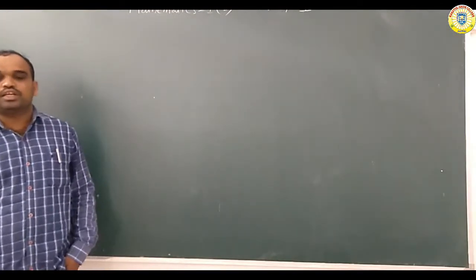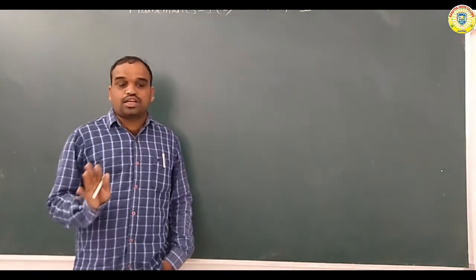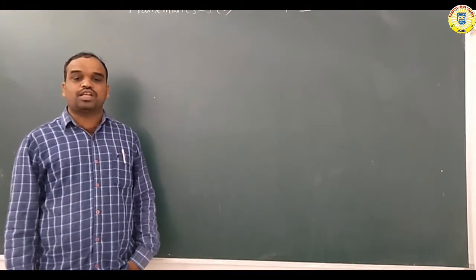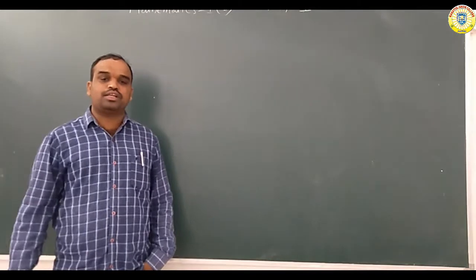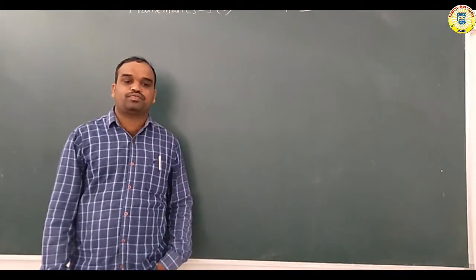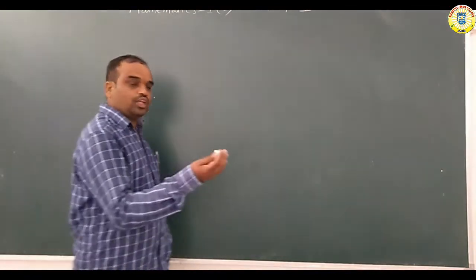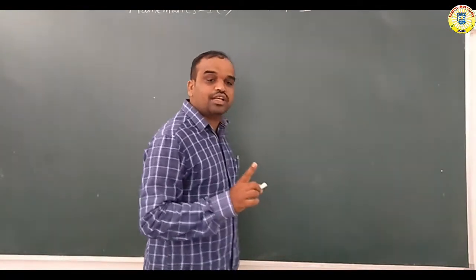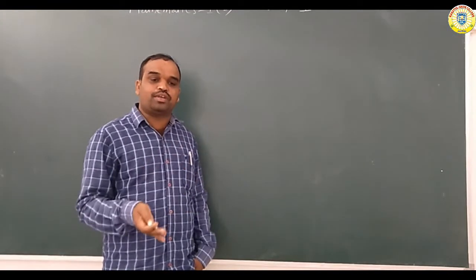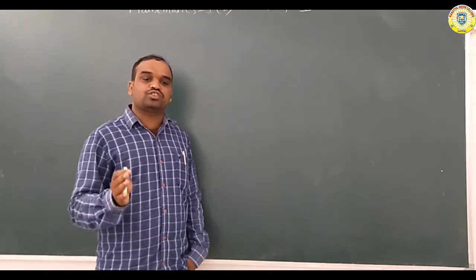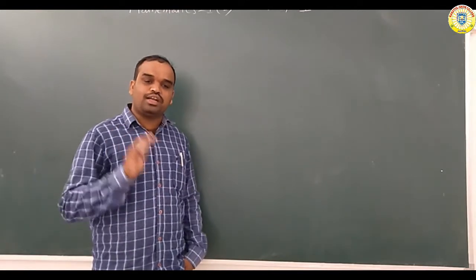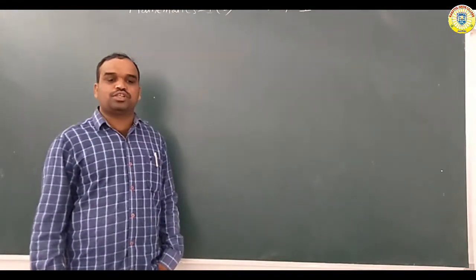Listen carefully. In your 10th class, there is no separate Maths A paper and Maths B paper, but in our intermediate, Maths A is a separate paper and Maths B is a separate paper. In your 10th class only one book is there, divided into two parts, A and B. But in intermediate we have separate textbooks for Maths A and Maths B.